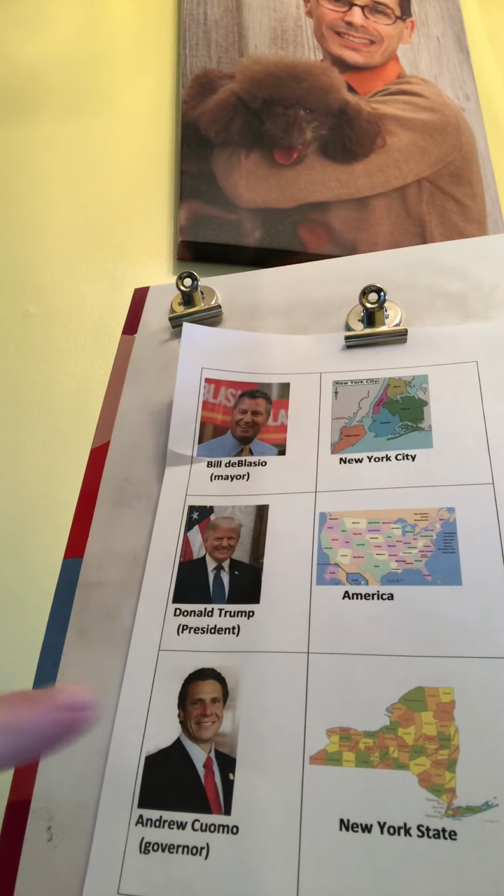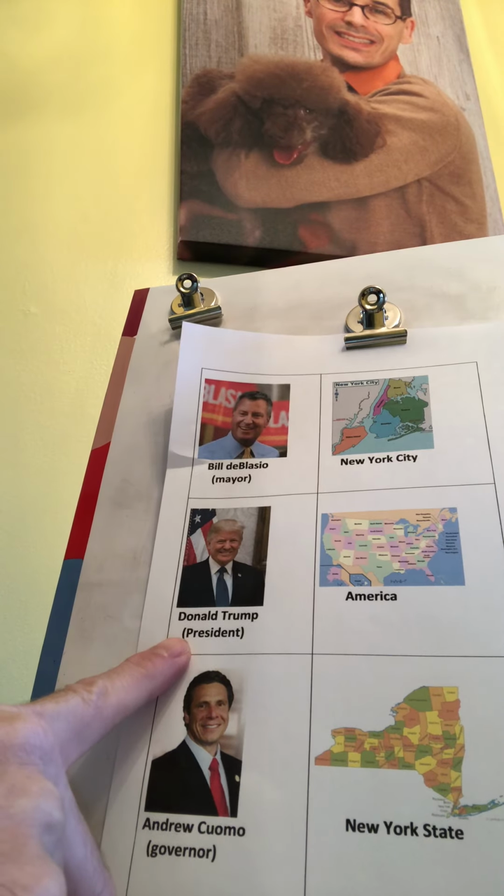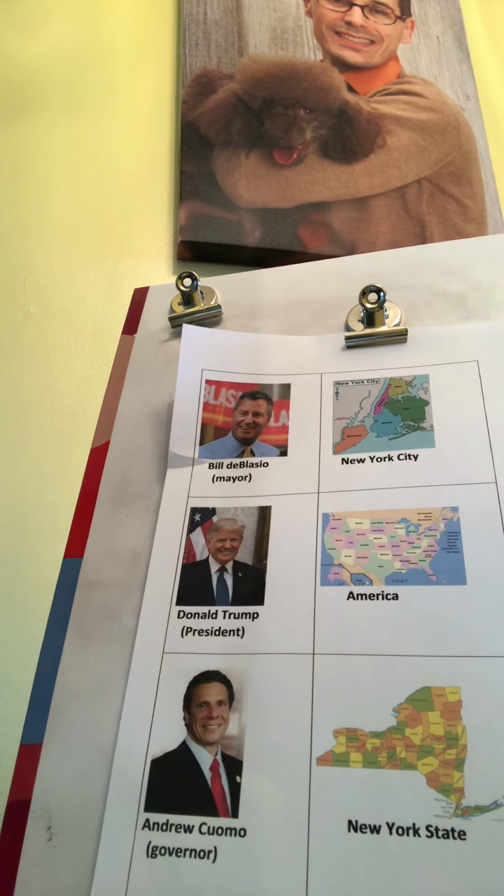And then we have the president of the United States, who is Donald Trump, and he's the leader of the country, which is America. He's the leader of the whole country, which includes the states and all the cities. So the federal government is the highest level of government, and he is assisted by a vice president.